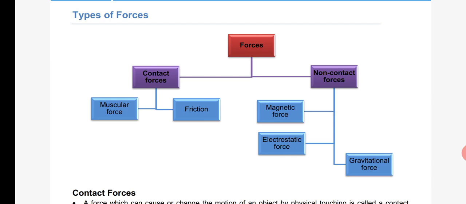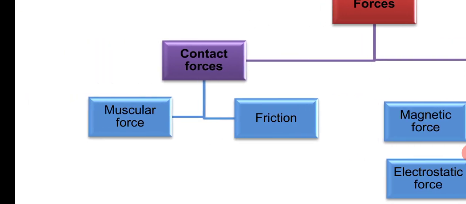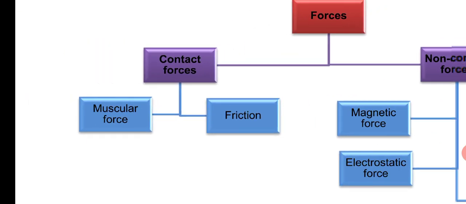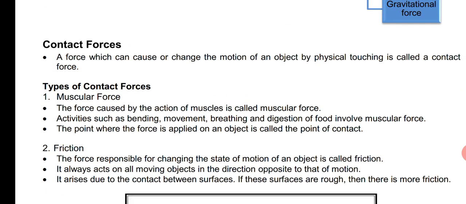In non-contact forces, there are three: magnetic force, electrostatic force, and gravitational force. We will discuss contact force first. In contact force there are two, muscular and frictional force. So what is contact force?